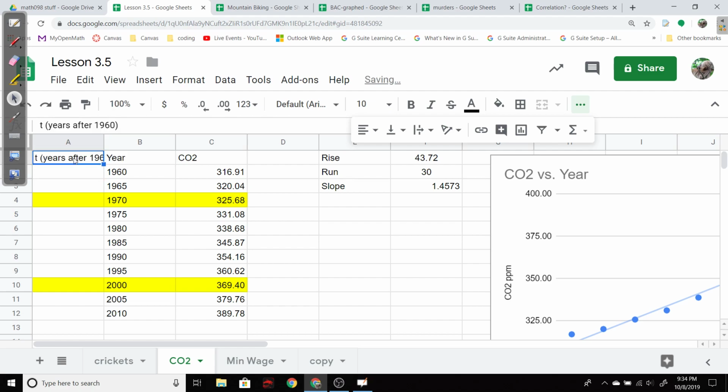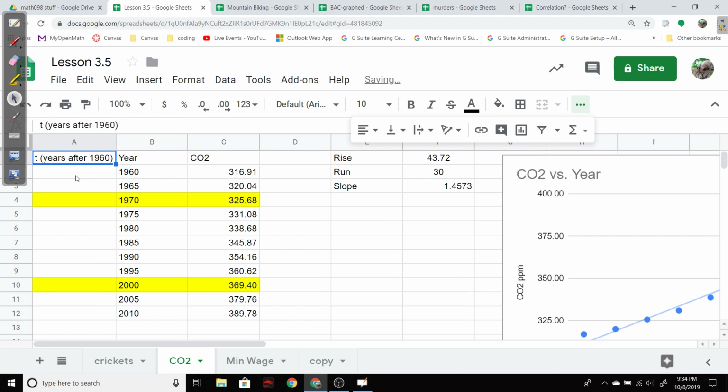So that means this would be year 0, and this would be year 5, and I think we're going in 5-year increments pretty steadily here, so then I can just fill that pattern down.